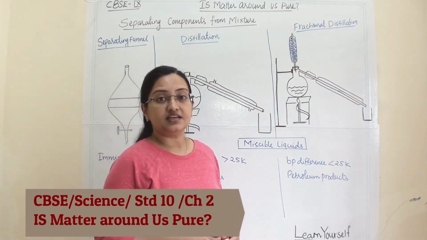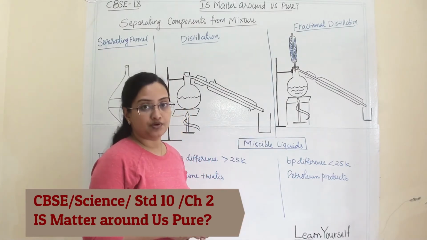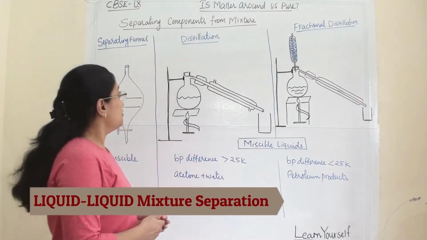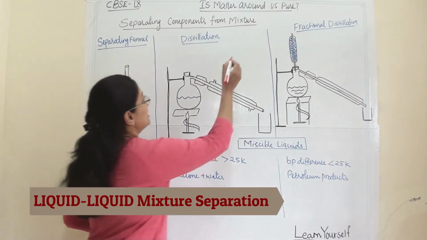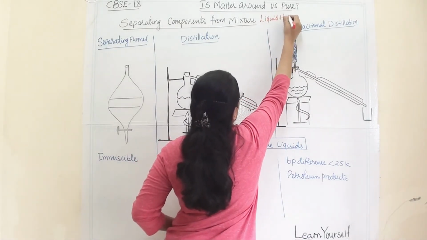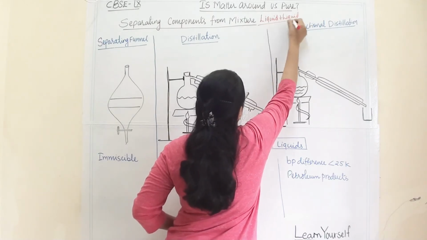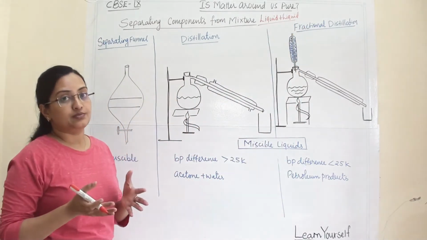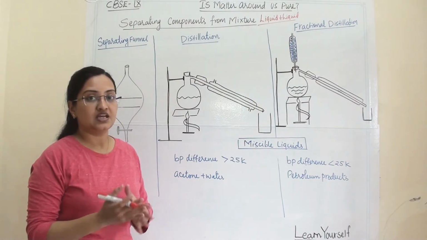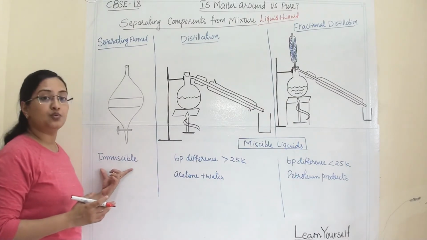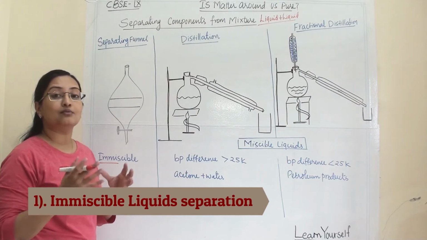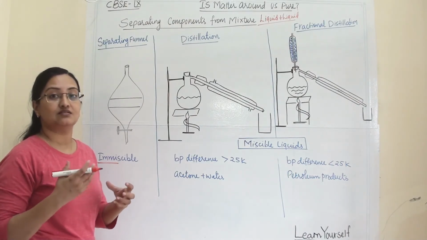In the next category, we are taking liquid plus liquid mixtures. In this we are going to study three different techniques. So our mixture is liquid plus liquid. When two liquids are mixed, there are two possibilities. Either they are miscible liquids or they are immiscible liquids. First we will see when the liquids are immiscible. What is the meaning of immiscible liquids? It means they cannot mix evenly, they cannot mix properly.